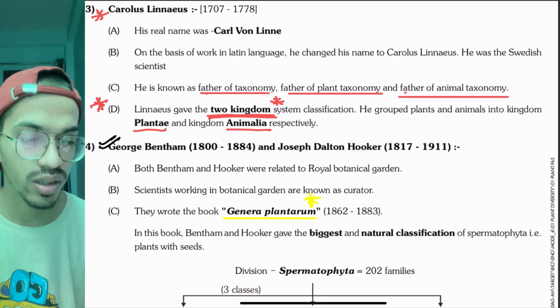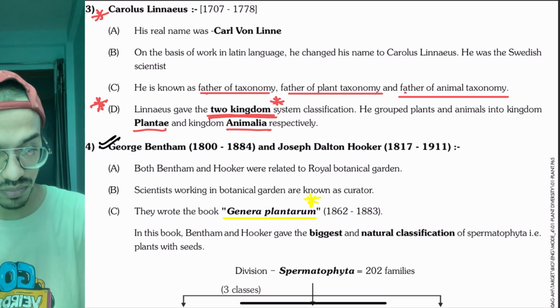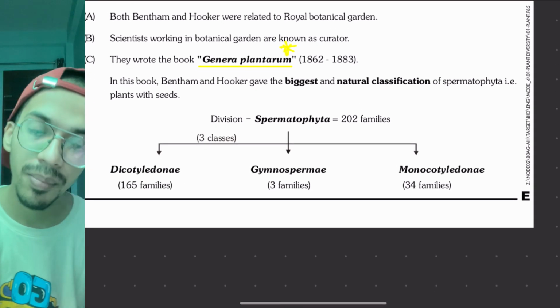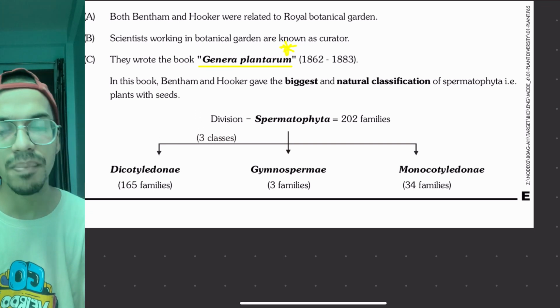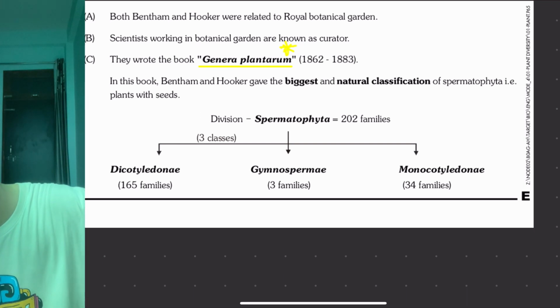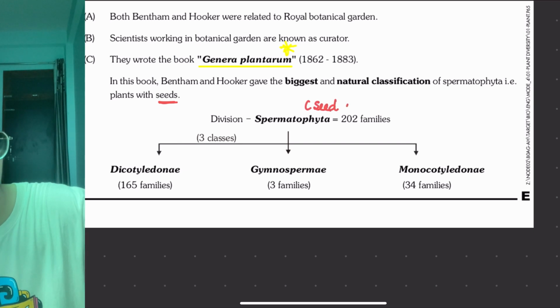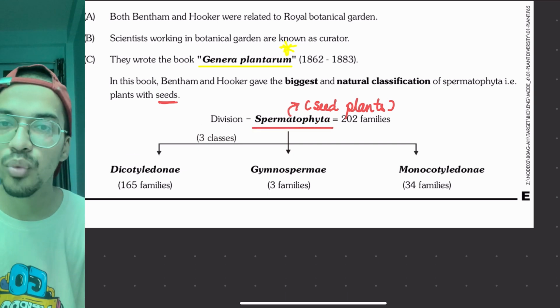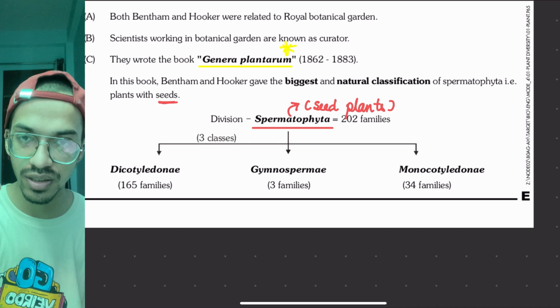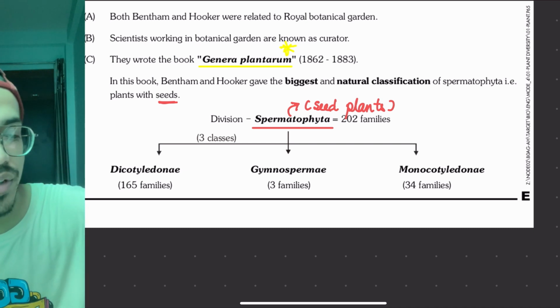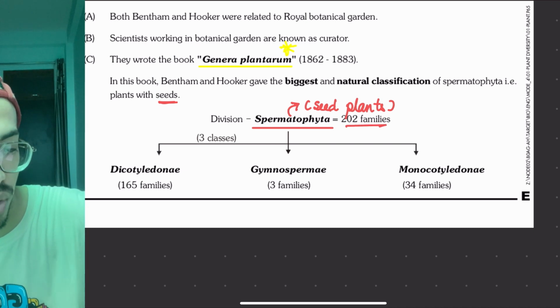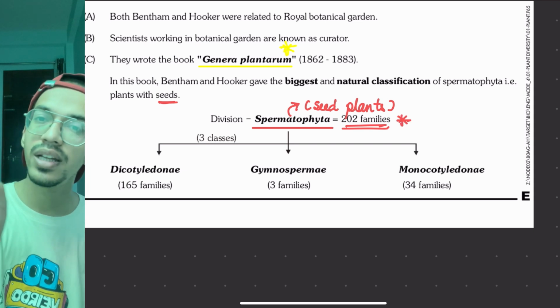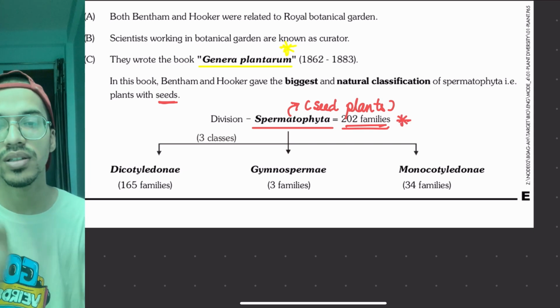They did a natural classification of spermatophytes. Spermatophytes are those plants that have seeds, so they have done it only for the seed plants. The word spermatophyte means seed producing plants. They put dicotyledons first. In total they classified 202 families. Only this much remember. Then they put that first there would be what?